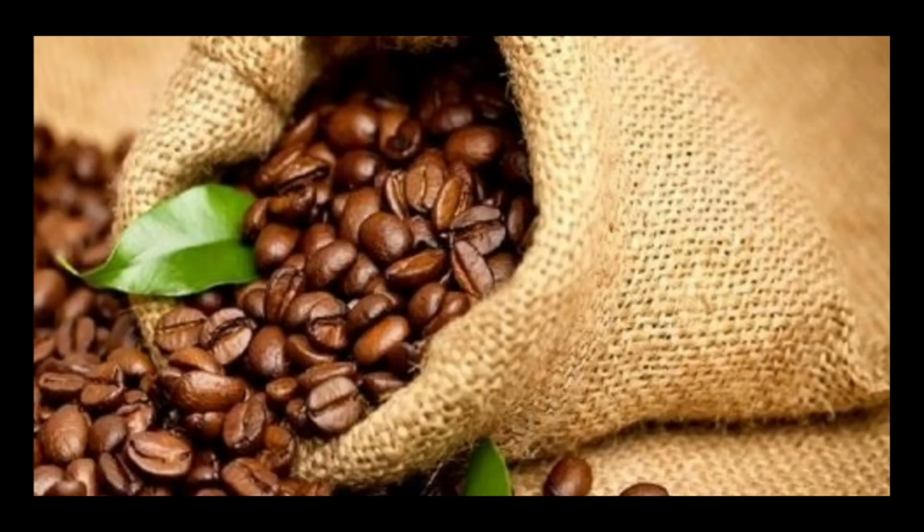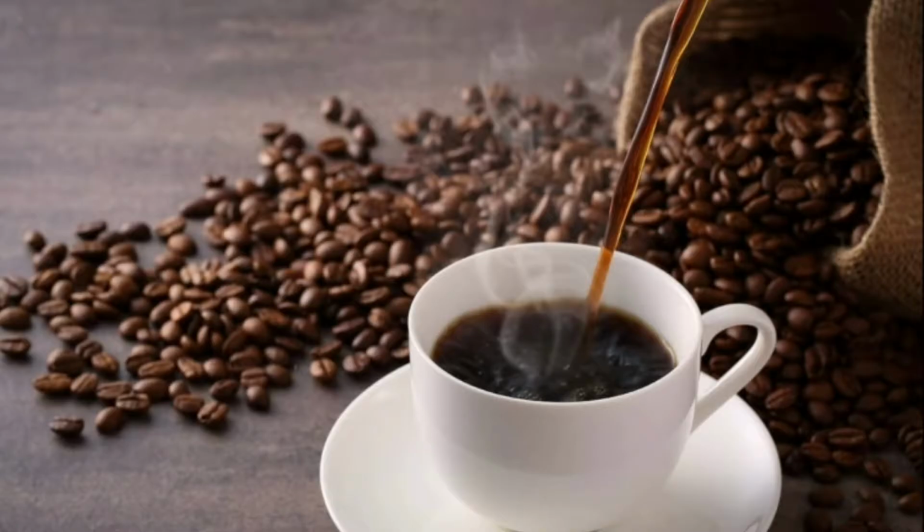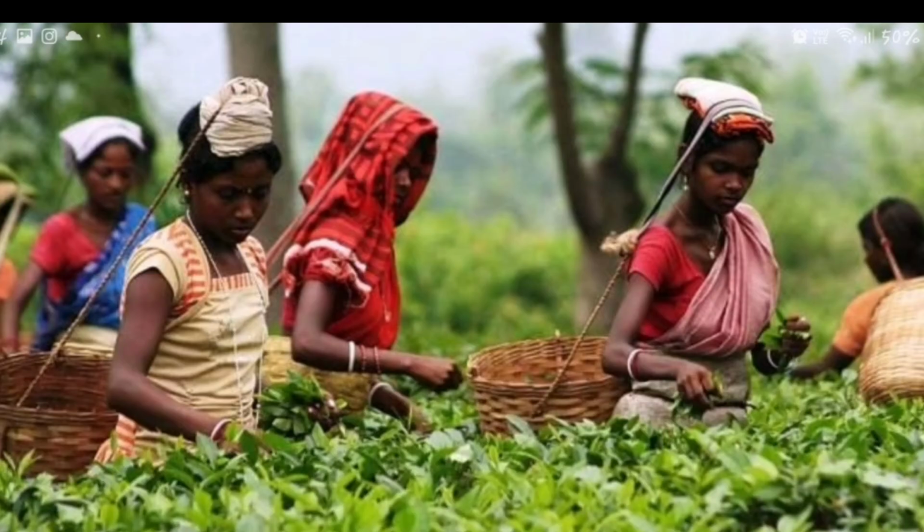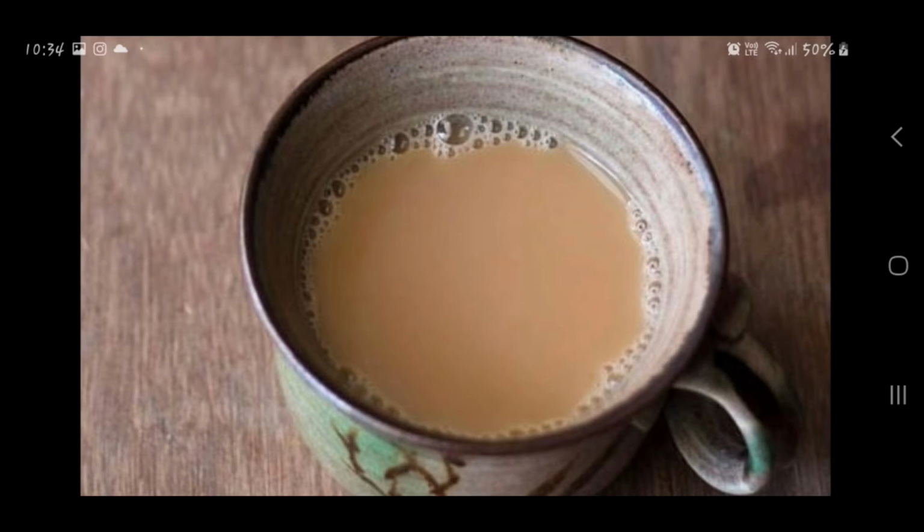And now these are the coffee beans. We use coffee beans to make coffee. Okay children, these are the coffee beans which are crushed into powder and we get the coffee. Okay children, the next is the tea plants. With the help of this tea plant, we get the tea powder and we make the tea.